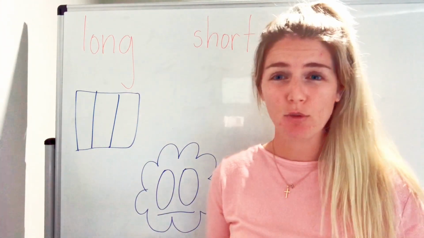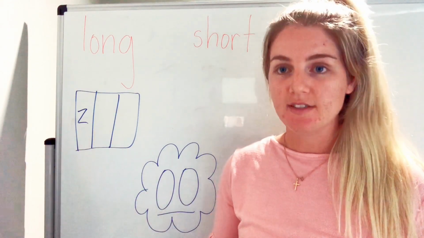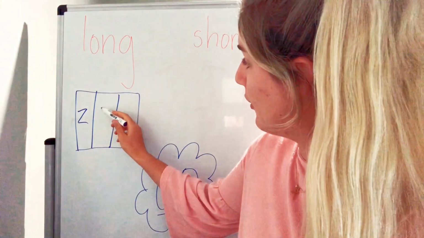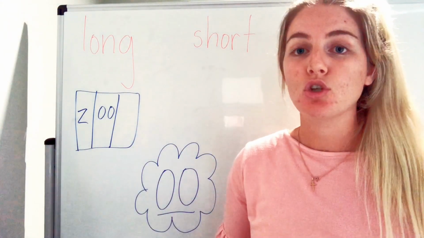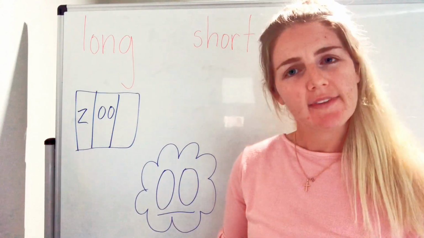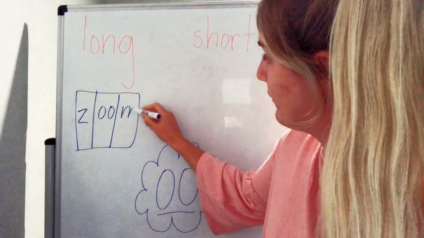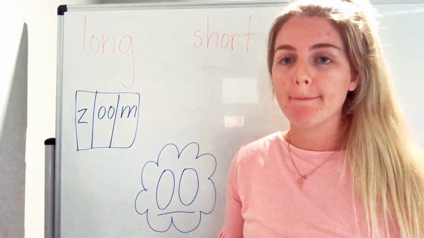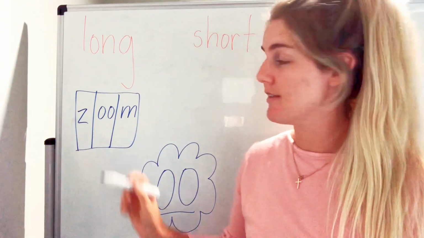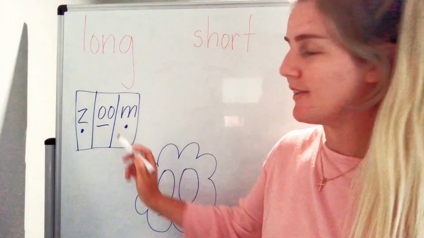What do you hear at the start of the word zoom? A Z. Good work. Z. Z. Oo. Oh, that's our vowel digraph. Double O makes oo. Z. Oo. Ooh, what's at the end? That's right, letter M. Zoom. Now, let's put our sound buttons and sound bars. Sound button, sound bar, sound button.